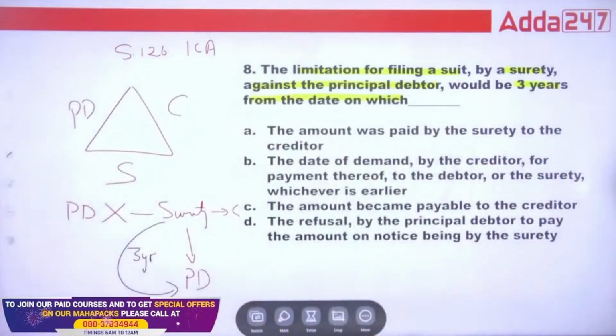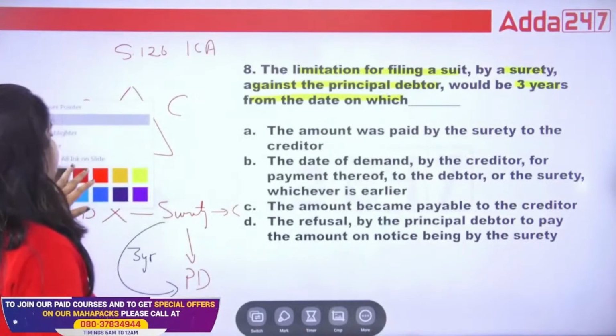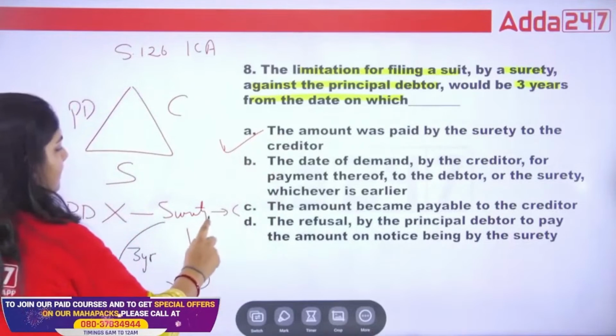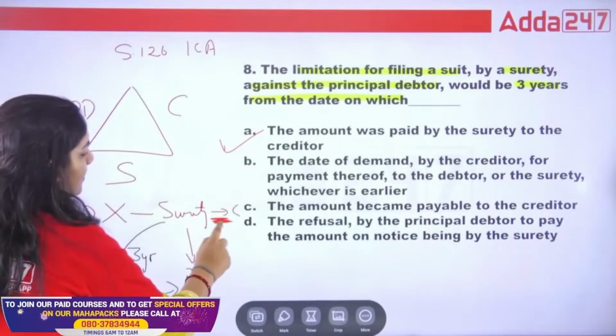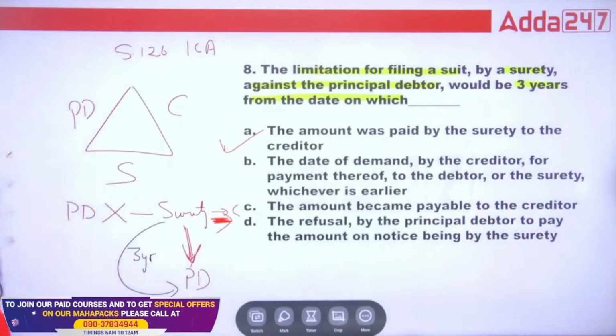What is the right answer for this question? Tell me, guys. The answer is very simple. The right answer is when the amount that is paid by surety, after that this will happen. So this is the right answer.